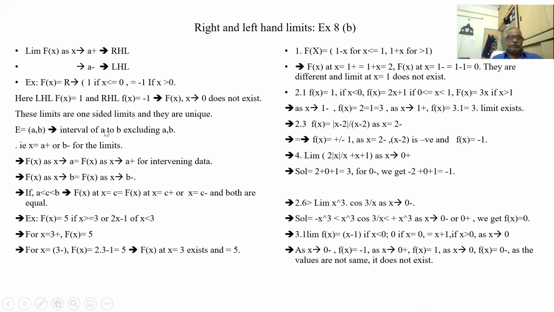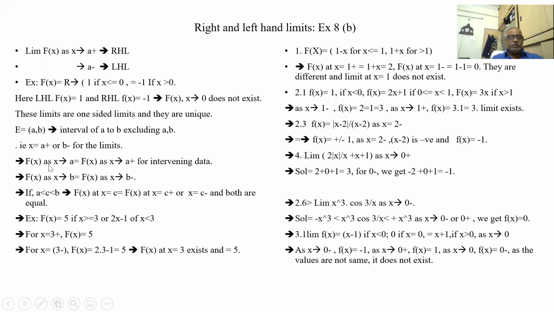One-sided limits. Suppose (a, b) is the interval of a to b, exclusive of b. So a plus is there and b minus is there. So x is equal to a plus or b minus for the limits.